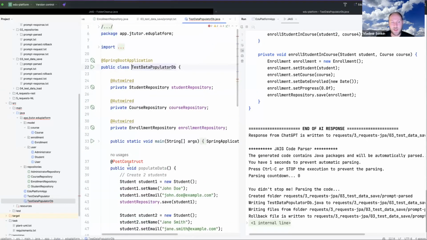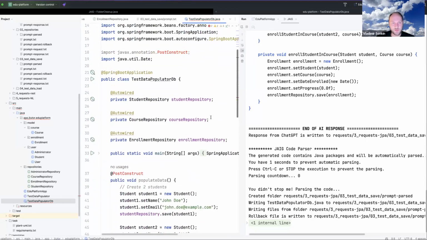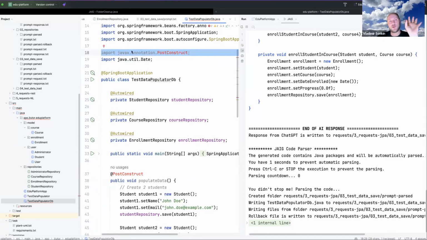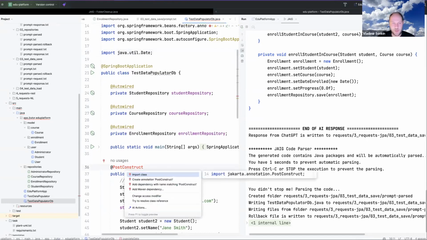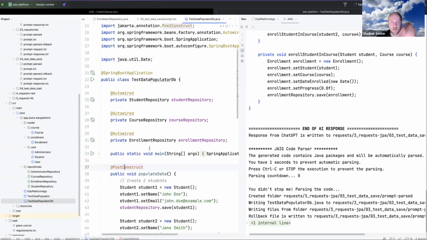So you can see here we have the problem with post construct. Yes. Okay, JavaX annotation. This is just because I didn't tell it that please not use JavaX annotation, use Jakarta annotation. So I can tell it, I can just make this small fix. I will not spend time now, but I can add it to the prompt.